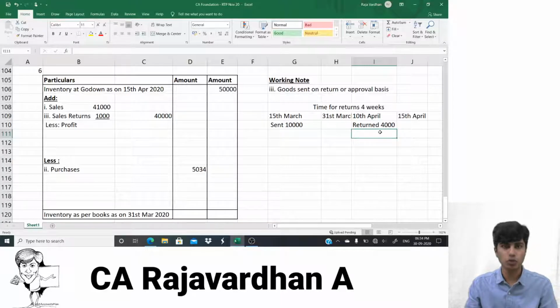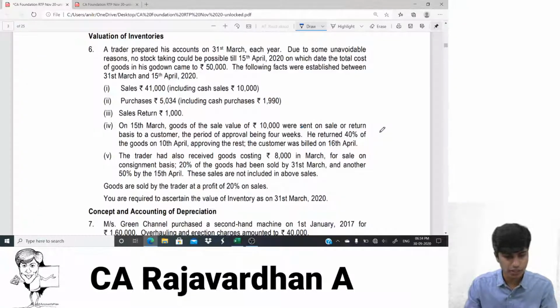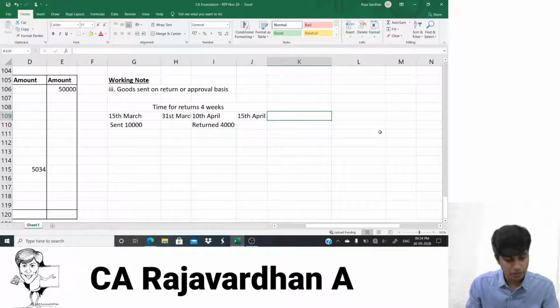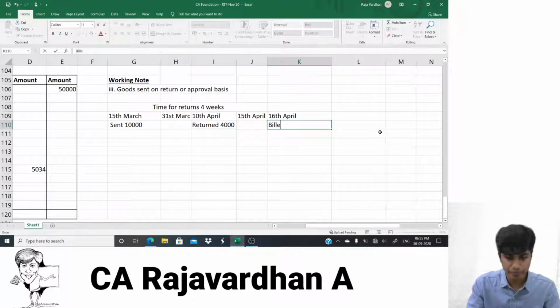Okay, returned 4,000. Next, what's happening on 10th April? Approving the rest. Okay, it is approved the rest, and the customer was billed on 16th April. Approving the rest will have no significance. We need to take into consideration that the billing is done on 16th of April. So we have one more date here, that is 16th April. Billed how much? 6,000.